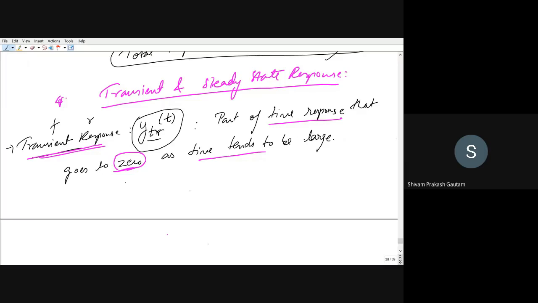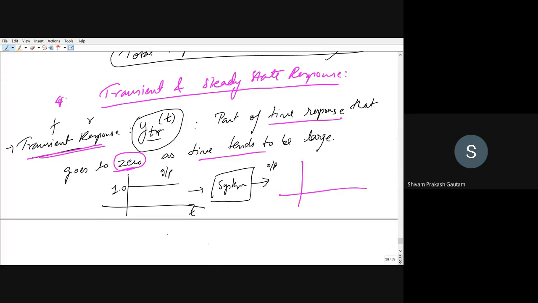For example, let us suppose I am giving an input that is a unit step. This is a unit step, and this is time. This is just a rough example for explaining. You provide this input to any system; this is our input side, and this is our output side. Now, for this step input, what can your system response be?